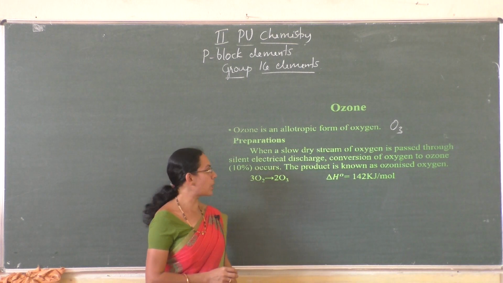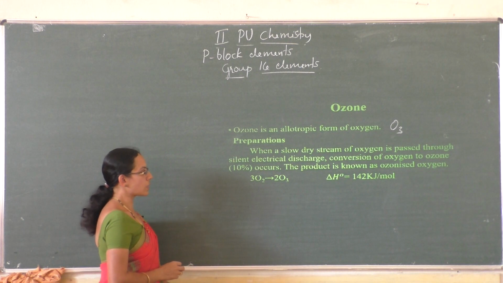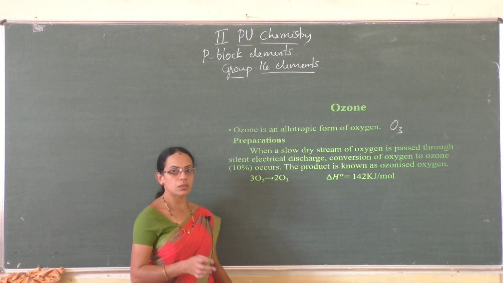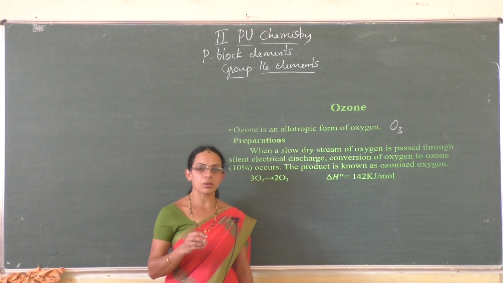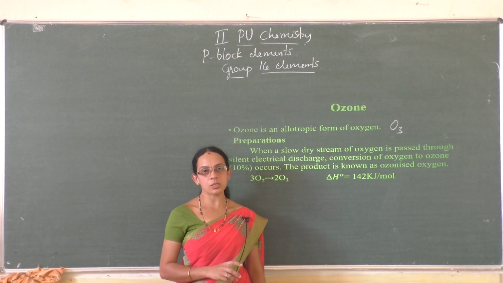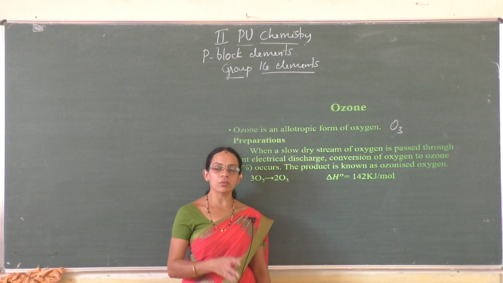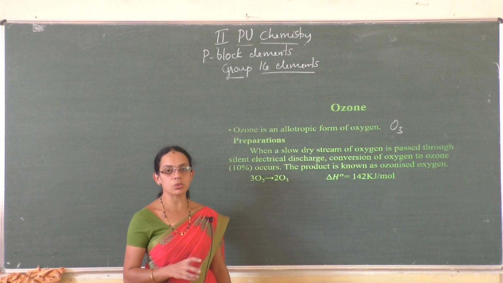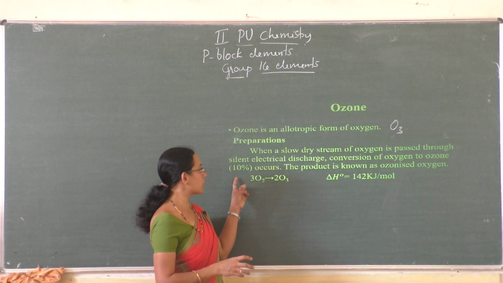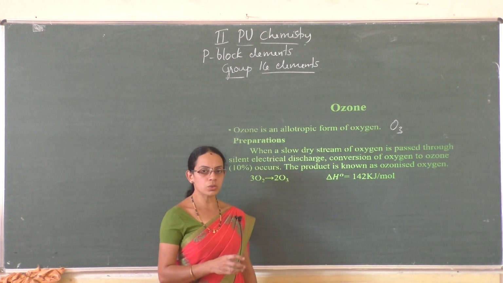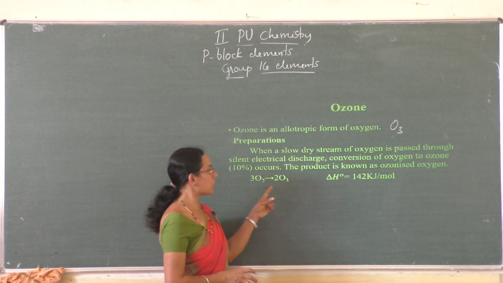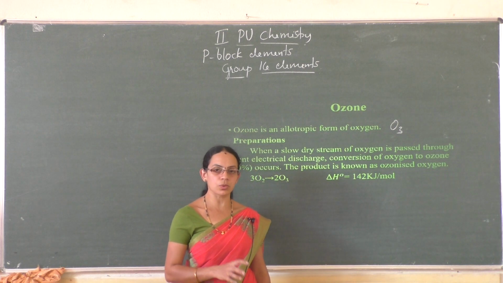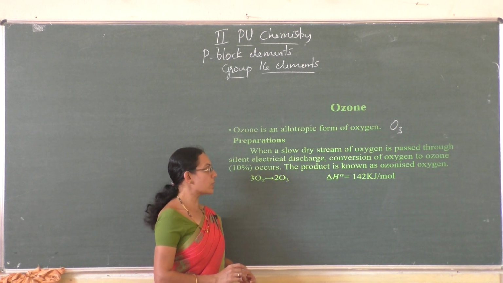of oxygen is passed through silent electrical discharge, conversion of oxygen to ozone occurs. That means when a slow stream of current is passed through dry oxygen, conversion of oxygen to ozone takes place, but the reaction takes place only to 10%. That is, only 10% of the ozone is produced. The product is known as ozonized oxygen because it contains only 10% of ozone.